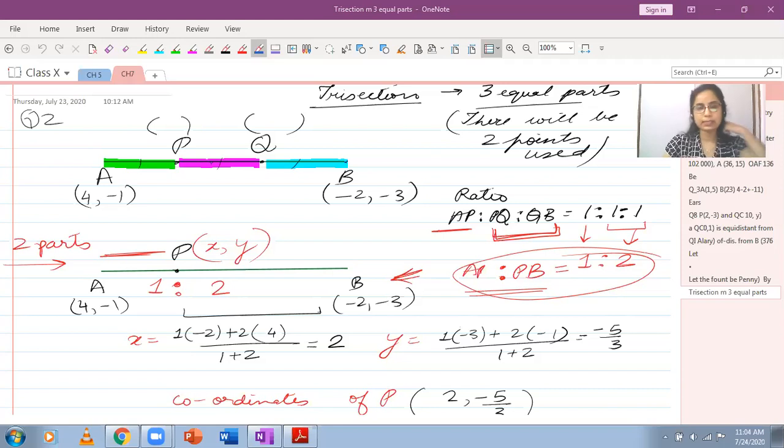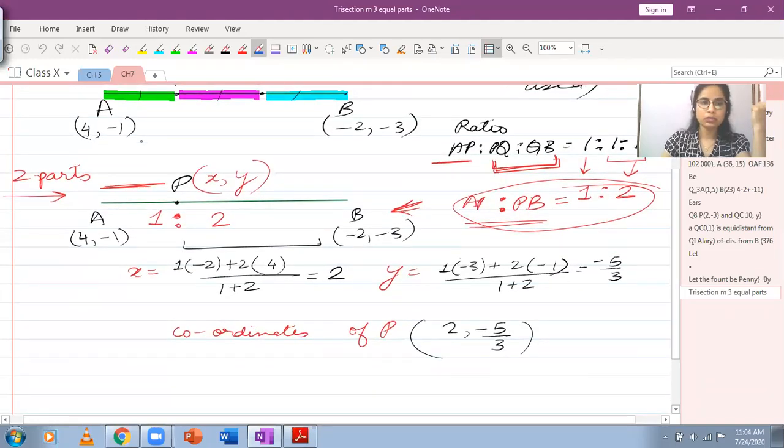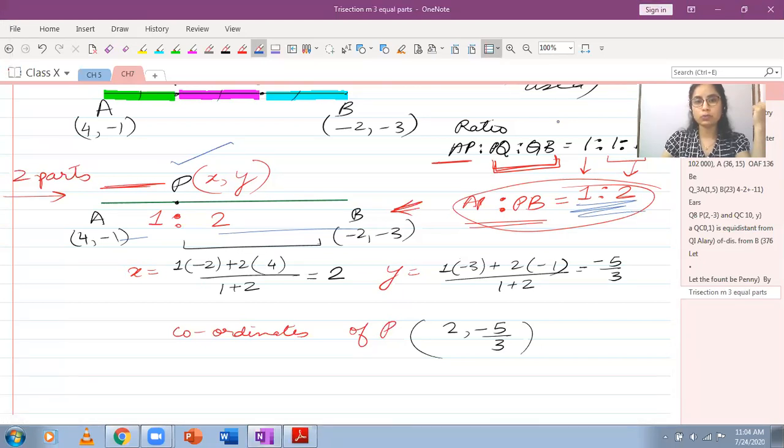Since we cannot apply section formula when we have 3 parts of a line segment, what we will do is consider that if we ignored one of these 2 points, then how would the line segment appear to be? So over here, I have ignored point Q and I have taken only point P. And as such, if I ignore point Q, the ratio of these 2 parts is now 1:2. And then I can solve this question by using the ratio 1:2. And I have obtained the coordinates of P.